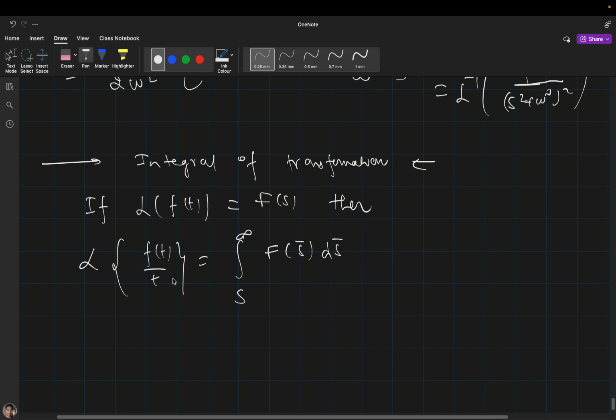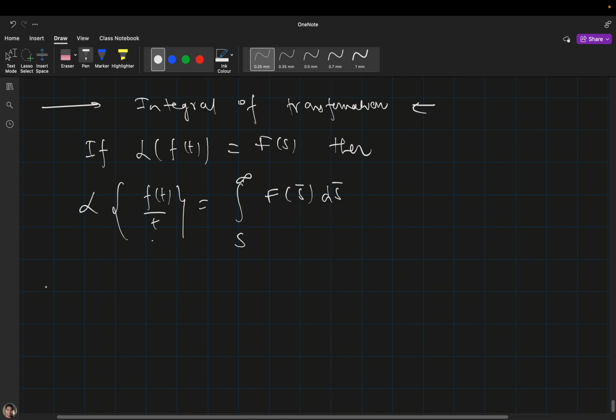So it is saying that suppose the Laplace transformation of f(t) equals F(s), and you want to get the Laplace transformation of f(t) divided by t. Then you have to integrate it. Or in inverse Laplace form, you can write the inverse Laplace of the integral from s to infinity of F(s bar) ds bar will be f(t) by t.